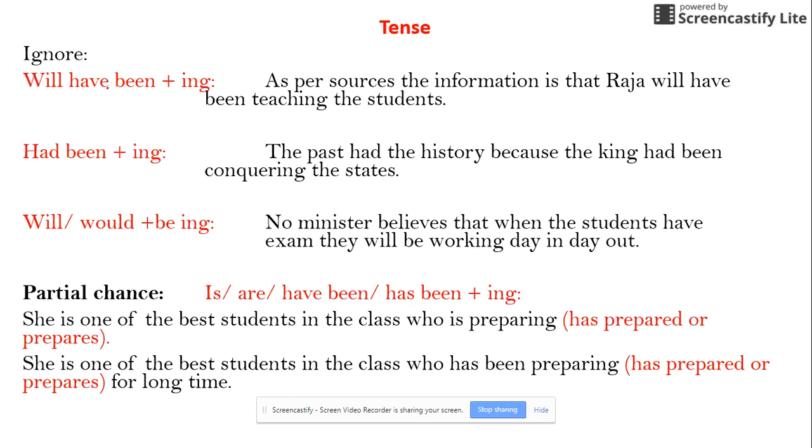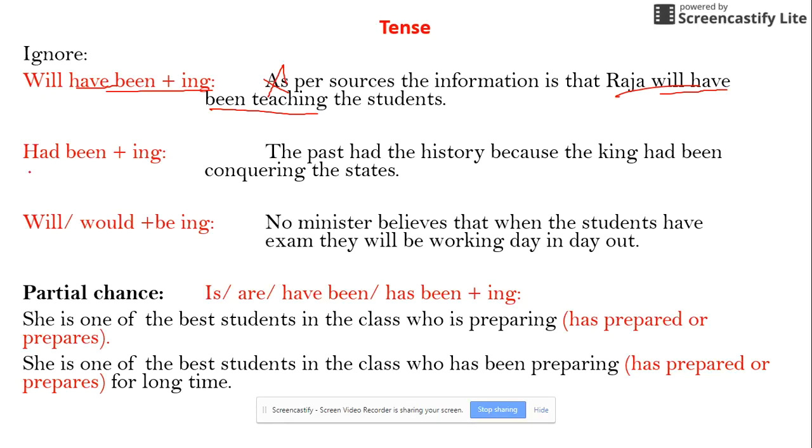Here, that's called have been ing. Basically it is future perfect continuous. Without looking at the name of the tense, the marker is will have been ing. Wherever there is will have been ing, the sentence or choice should be eliminated. For example, the information is that Raja will have been teaching the students. Such sentences should be eliminated. The reason is very clear.